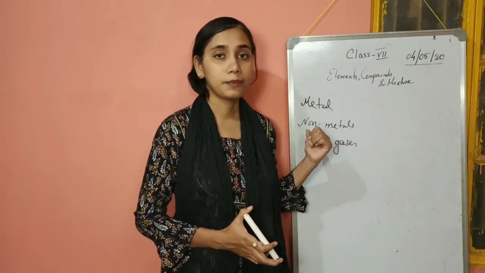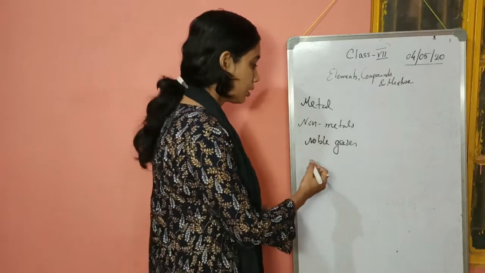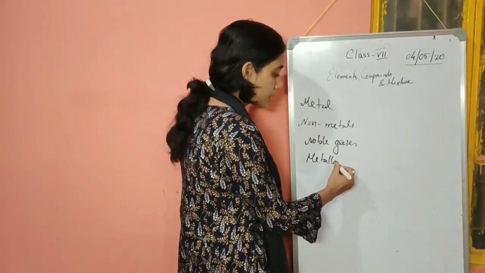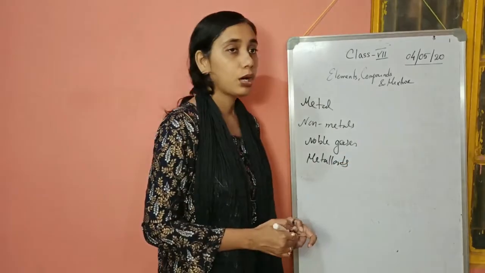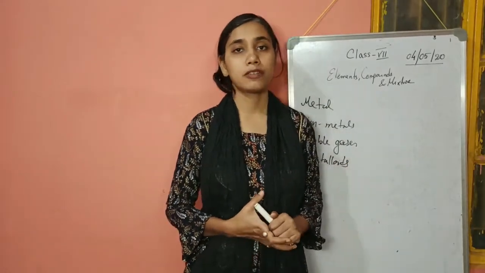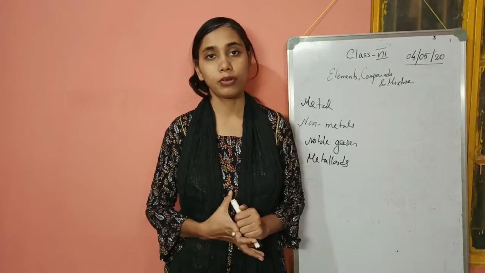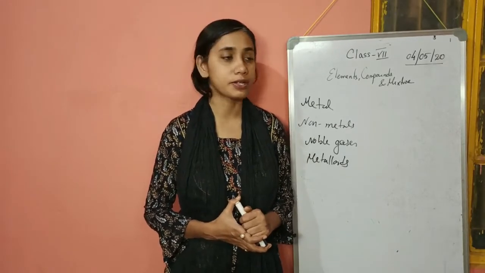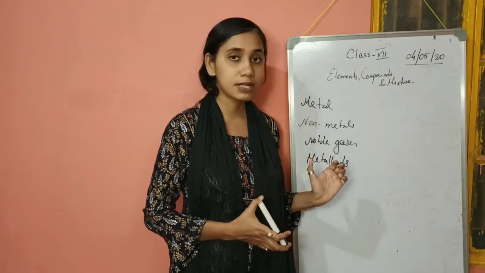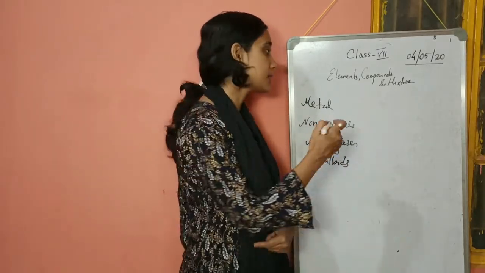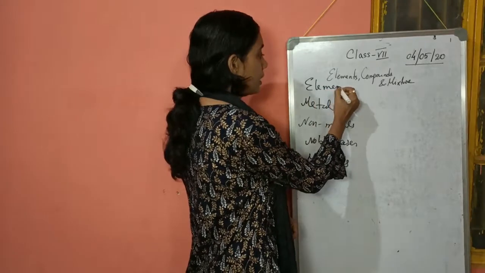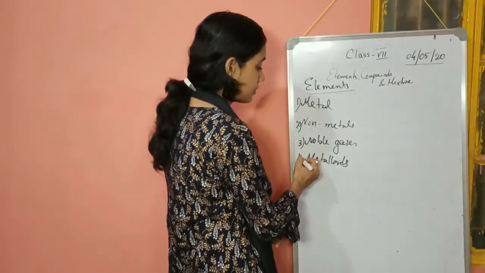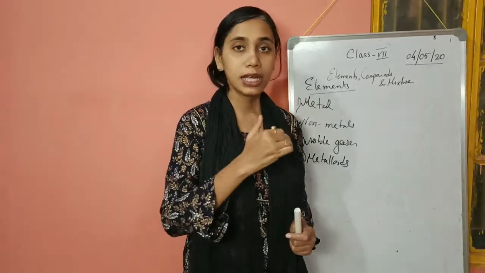Fourth is metalloids. Metalloids are those which show some properties of metals and some properties of non-metals. Examples like silicon, germanium, they are metalloids. So these four are the classifications of elements.